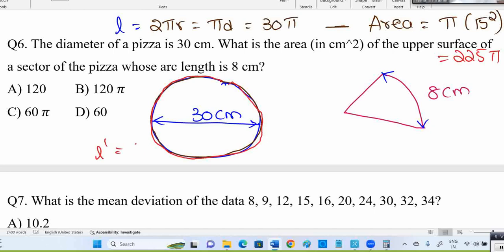Right. Now, if that length is 8, what will be the area? This is my question. They're asking for that area only, right? When the length is 30 pi, the area is 225 pi. When the length is 8, what will the area be? Is it 60 pi or 60 or what? What is the relationship there?